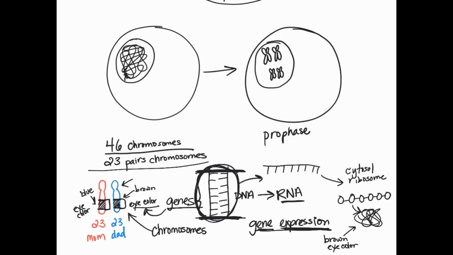So what I just outlined here, kind of in this bottom part, I went off on a tangent of gene expression. We were going to get there anyway, but our gene expression here is taking a gene, which in this example is eye color, but could be anything else, skin color, hair color. I know I'm using all different colors, but how to code different things for the body. And then what we're doing is taking that DNA, using it as a template, making RNA as our template piece, bringing that out into the cytosol, meeting up with the ribosome, and turning that into our protein. And that is how we express a gene.